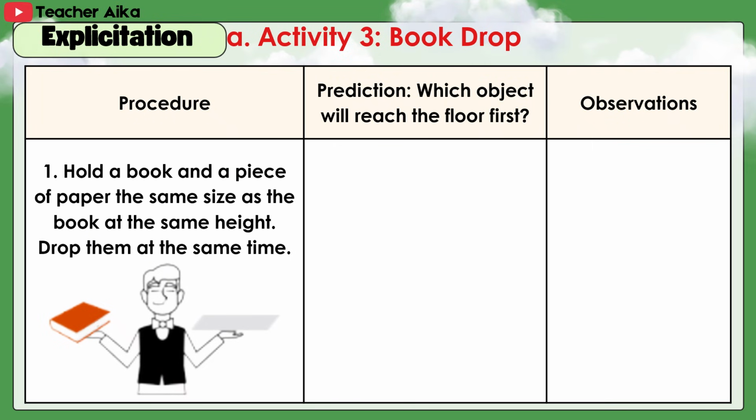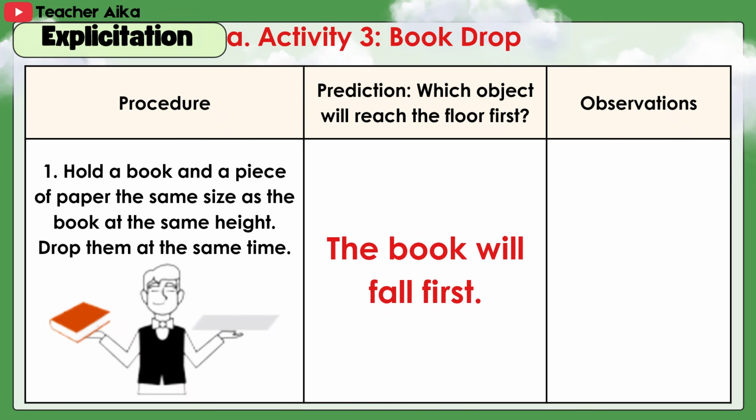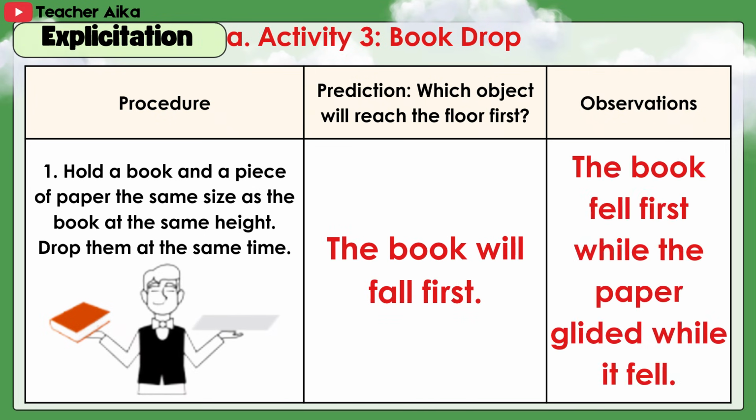First column, procedure. Second column, prediction. Which object will reach the floor first? Observations for the third column. 1. Hold a book and a piece of paper the same size as the book at the same height. Drop them at the same time. The book will fall first. Observations. The book fell first while the paper glided while it fell.